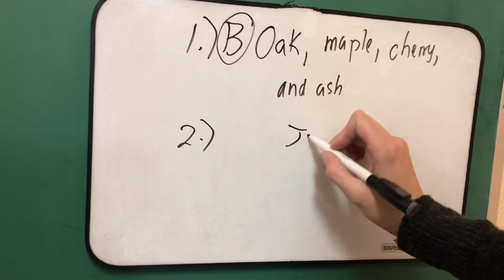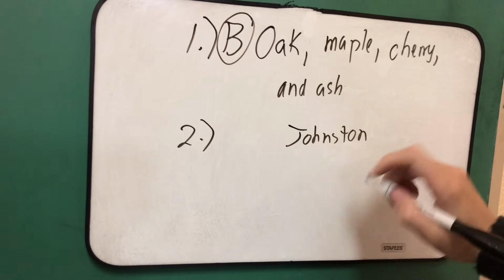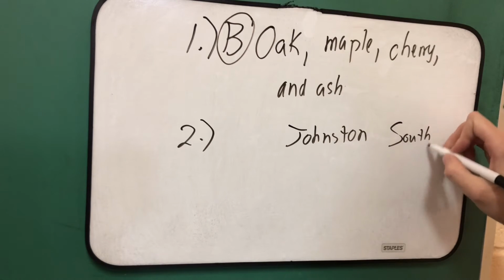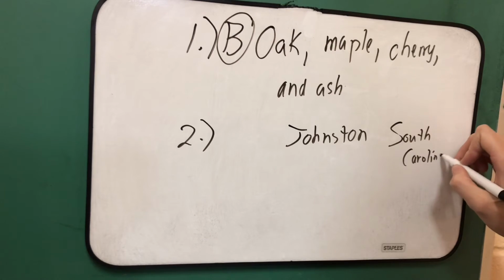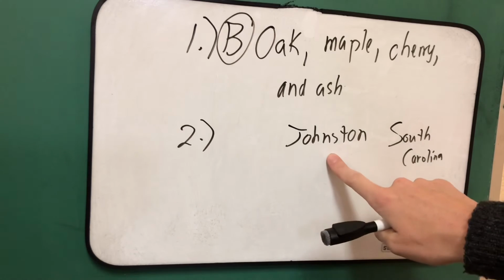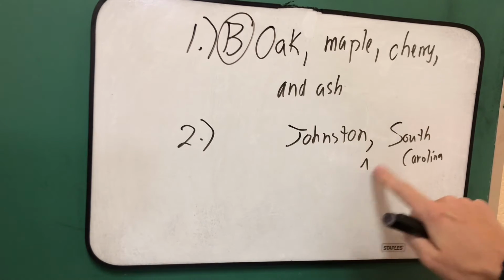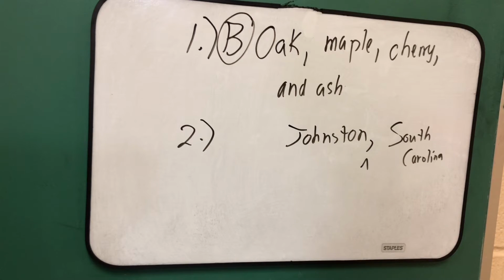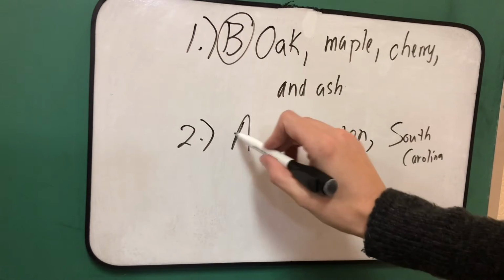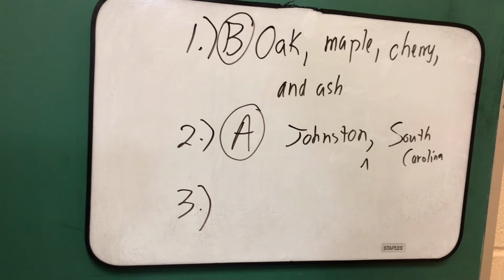Well, we know that Johnston is a city or a place, and South Carolina is a state. Remember, we use a comma whenever we're separating a town or a city from a state. Johnston, comma, South Carolina. So for number 2, letter A is correct. Let's look at number 3. Letter A says, Dr. and Mrs. C.R. Jones went to Arizona for a vacation.